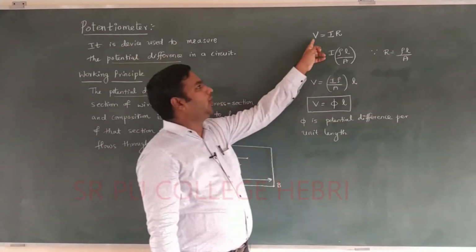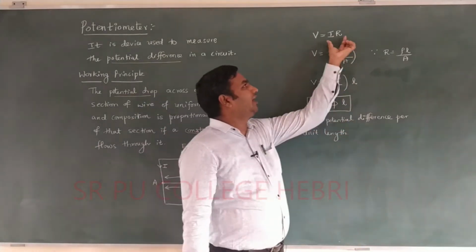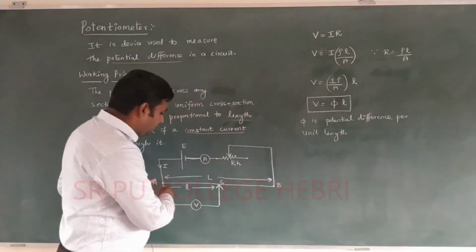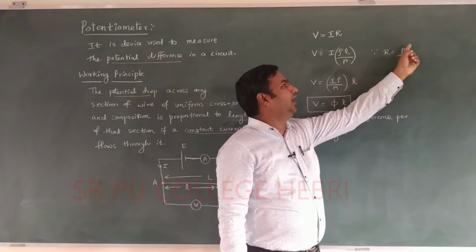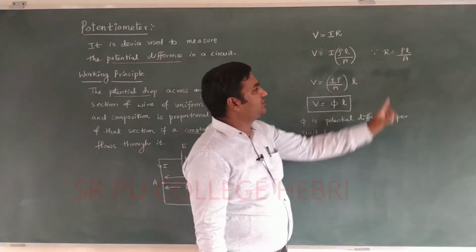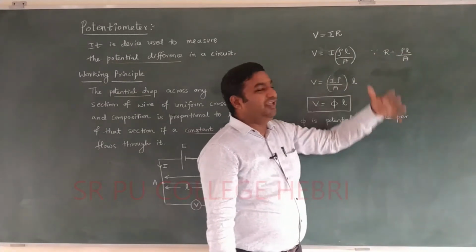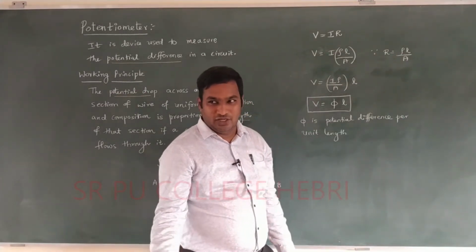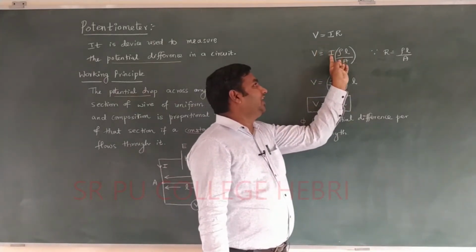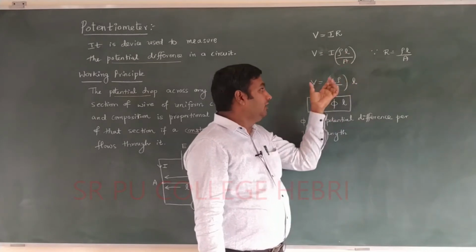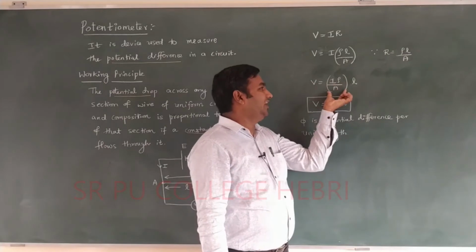That potential drop V is equal to I into R according to Ohm's law. Dear student, R is the resistance of this particular length of the wire, and resistance is equal to rho L divided by A, where rho is the resistivity of the material of the wire, L is the length of the wire, and A is the area of cross section. Automatically we can write V is equal to I into rho L divided by A. Rearranged, V is equal to I rho divided by A into L.